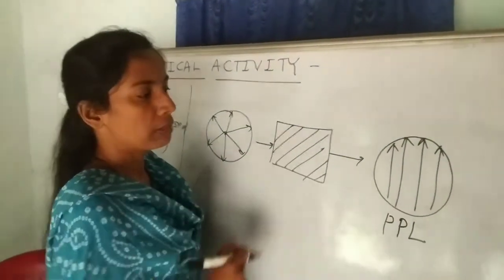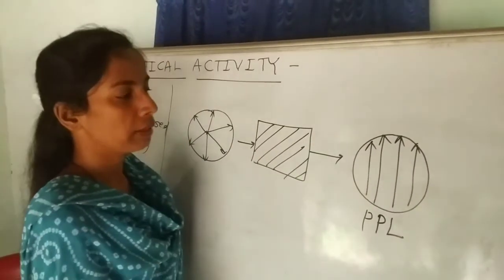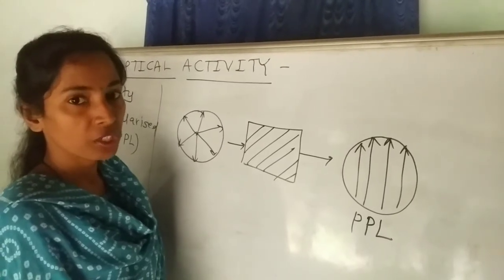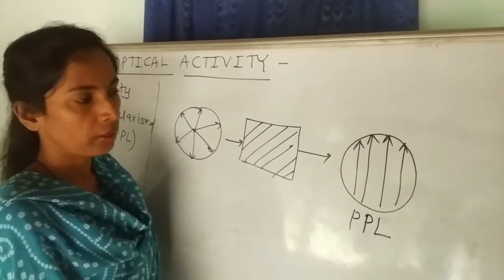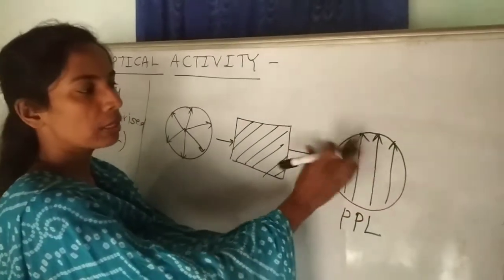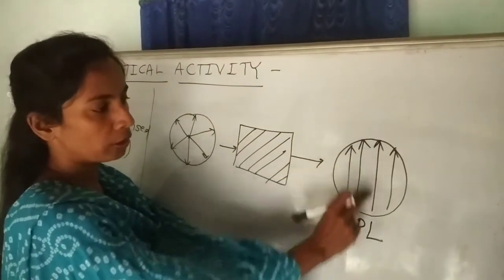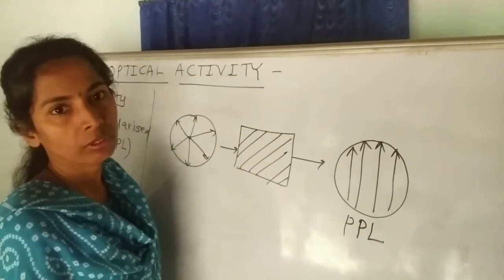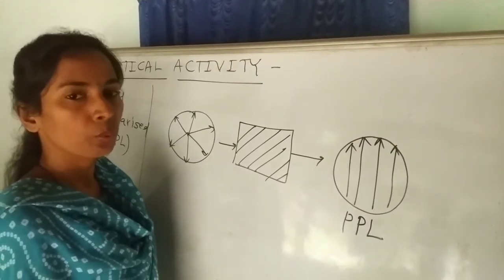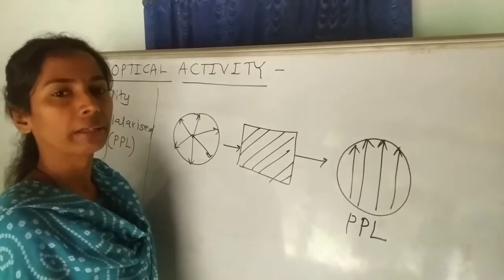So this is plane polarized light, and when the plane of plane polarized light passes through a solution of a compound which has a chiral carbon, then its plane gets rotated towards right or towards left. If the compound is capable of rotating the plane of plane polarized light towards right or left, then the compound is said to be optically active compound. Examples of such compounds are sugar solution, lactic acid solution.